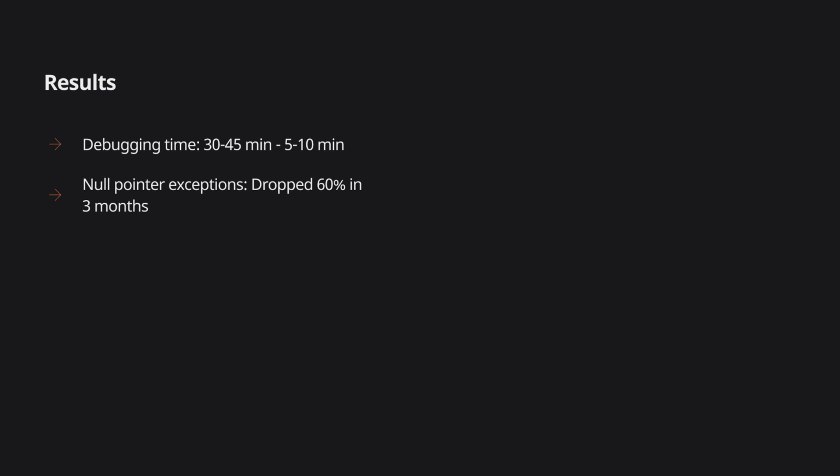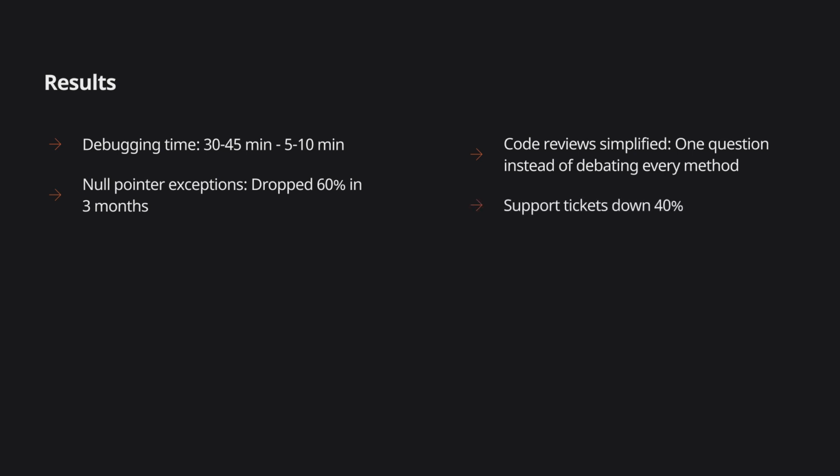Explicit validation caught edge cases. "What if this fails?" On every method became "are exceptions mapped?" One question, done. Support tickets asking "what does this error mean" dropped by 40%. Users could actually understand what went wrong. The codebase itself became self-documenting. New developers could look at the repository interface, see the @throws annotation, follow the mapping to failures, then to UI errors, and understand the complete error flow in minutes. No more hunting through code to understand error paths.